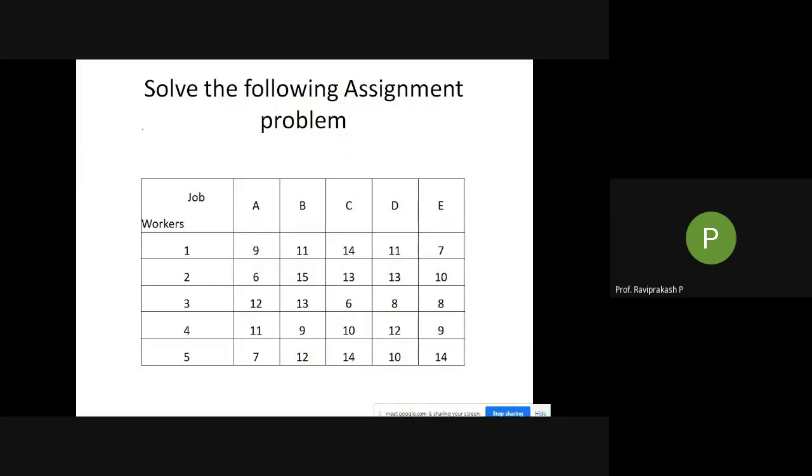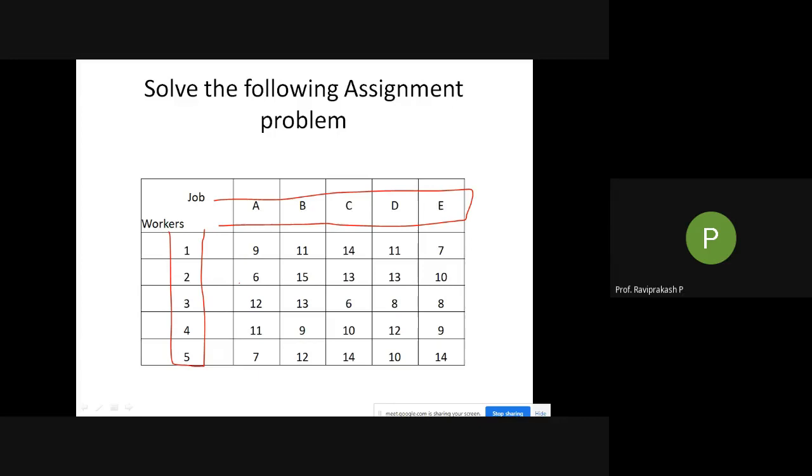Solve the following assignment problem. I have not given much of the theory here. In the subsequent problems, I'll give the statement of the problem properly. Then a particular table will be given to you like this. Here, initially, just take down the problem: solve the following assignment problem. Copy this. If you see here, we have jobs A, B, C, D, E. Then these are workers. The number of workers is 5. So there are 5 workers and 5 jobs.